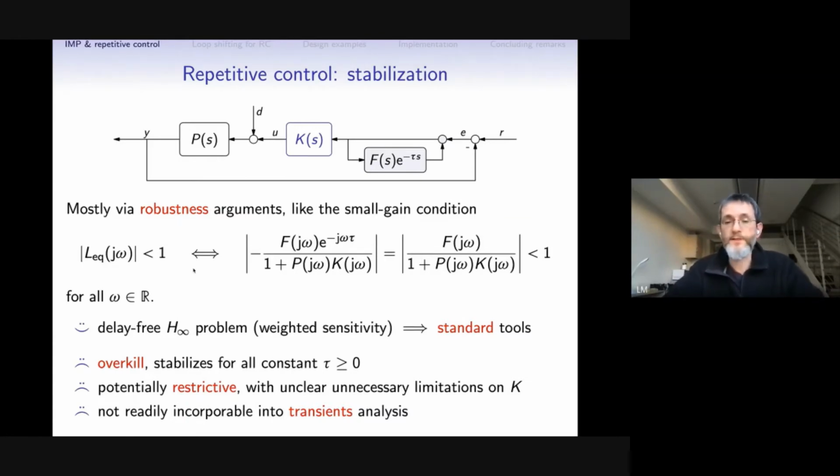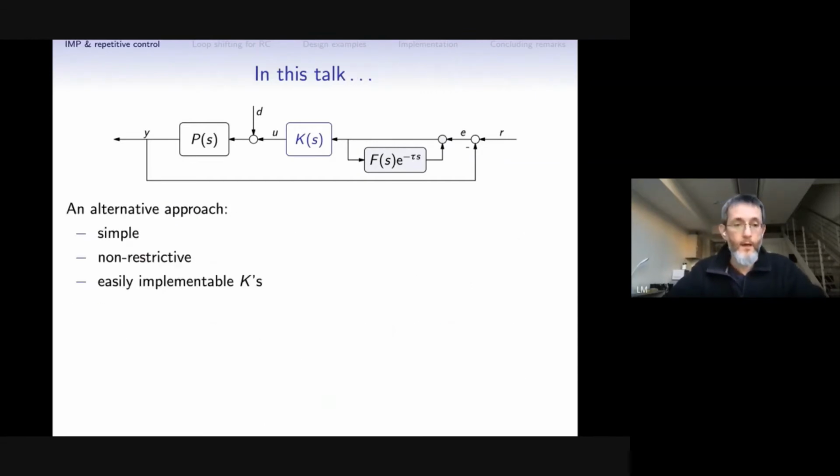So we don't need to design a controller for all possible tau. This design is potentially restrictive, and it's not quite clear what kind of restrictions those conditions impose on the set of possible stabilizing controllers. And it's not easy to incorporate transient analysis into this approach. Okay. So in this talk, I'll put forward an alternative approach, which is simple, perhaps surprisingly simple.